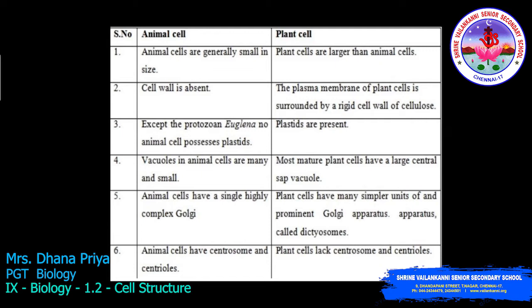The main differences between the animal cell and the plant cell are based on what is lacking, meaning absent. In animal cells there is no cell wall, while in plant cells there is a cell wall. In animal cells there is a presence of centrosome and centriole, while in plant cells there is a lack of centrosome and centriole.